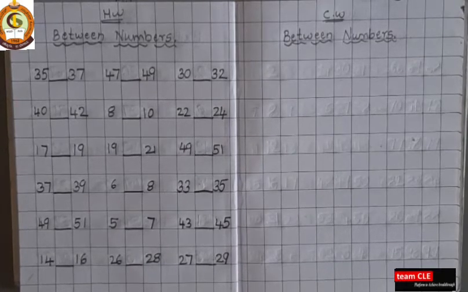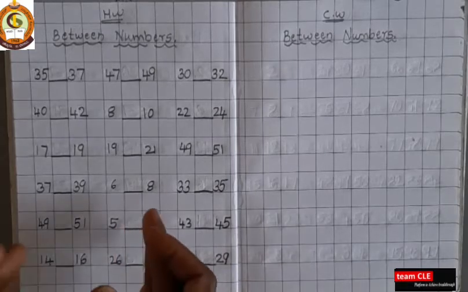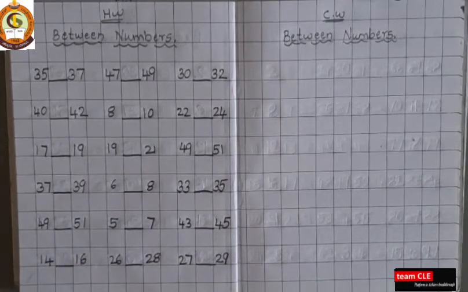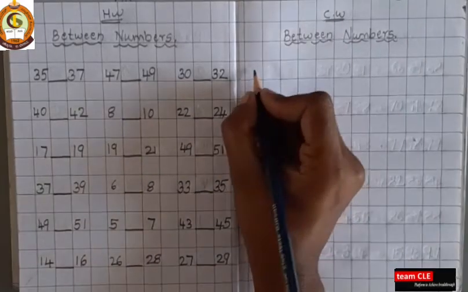Okay. So in the previous class we studied before numbers, then after numbers, and now between numbers we are studying. So these all three, before, after and between, you have to learn and be perfect in. Okay. So now write your numbers.